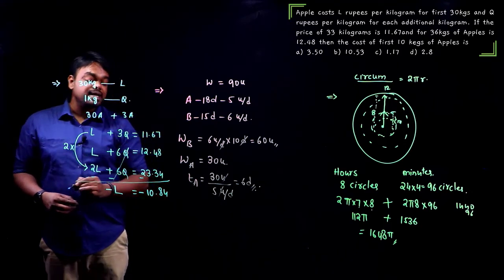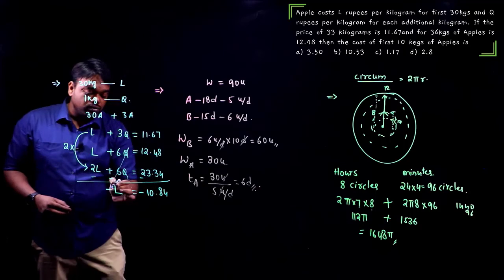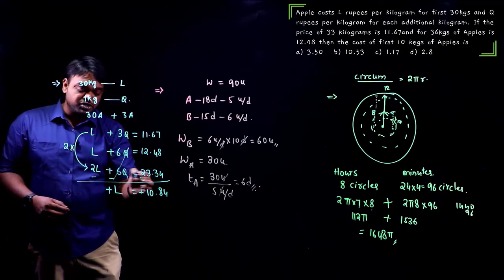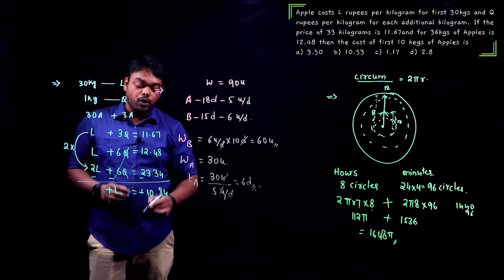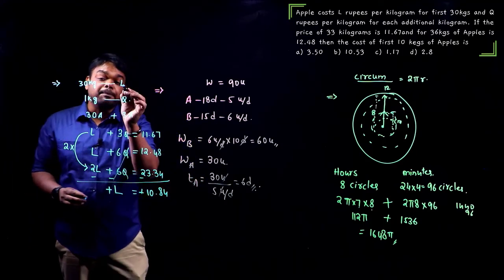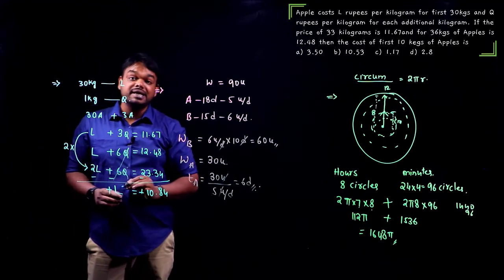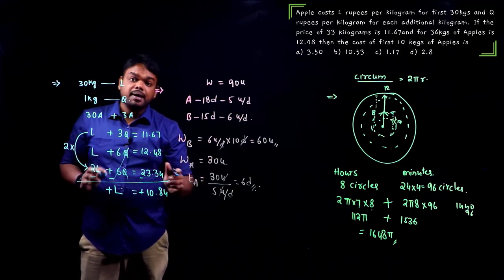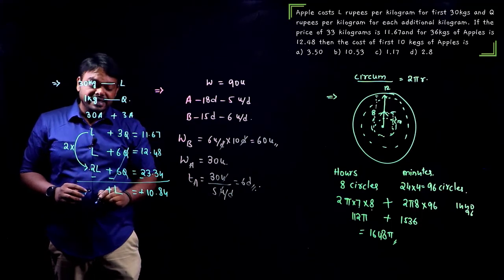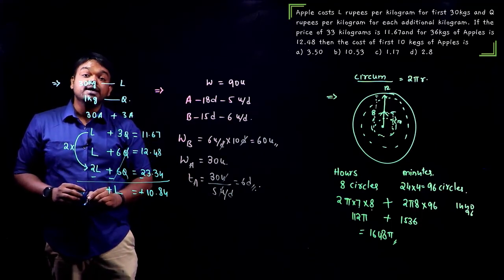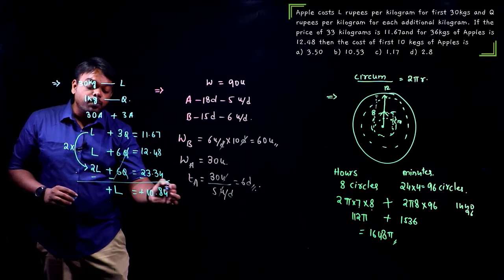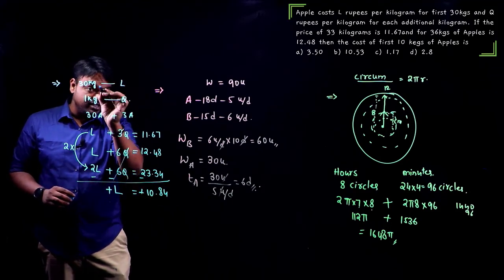Now, what is he asking? Now both negatives become positive. So L is equal to 10.84. But guys, L is the price of 30 kg. So the first 30 kg is the same price. But we want only 10 kg. So for 30 kg, it is 10.84 because L is the price of 30 kg.